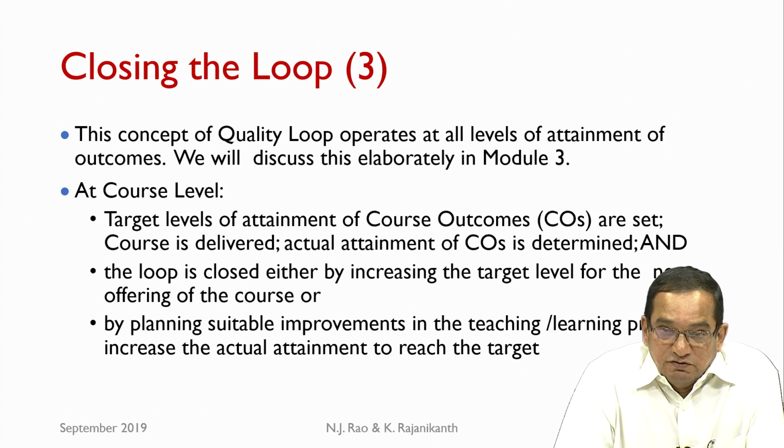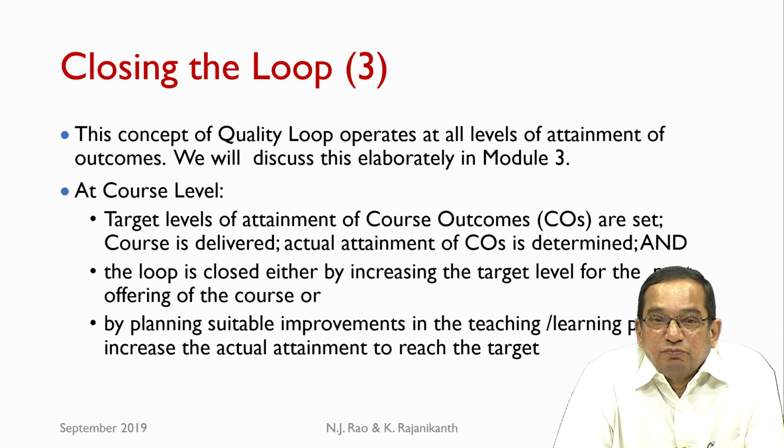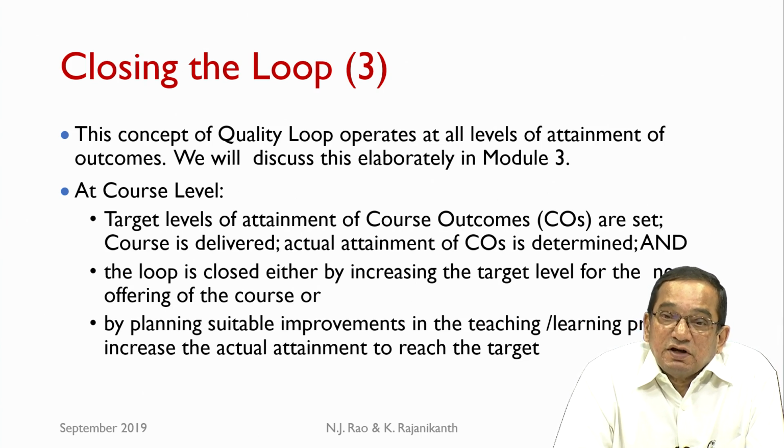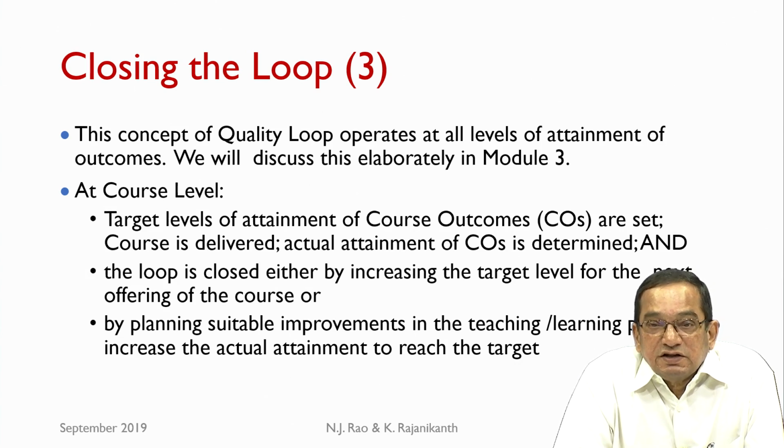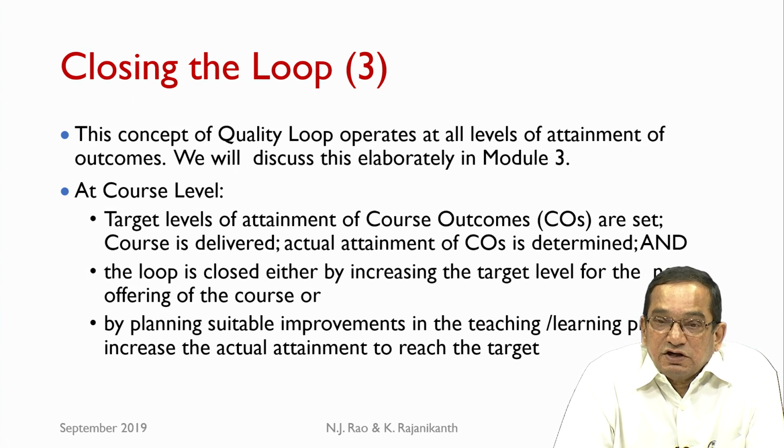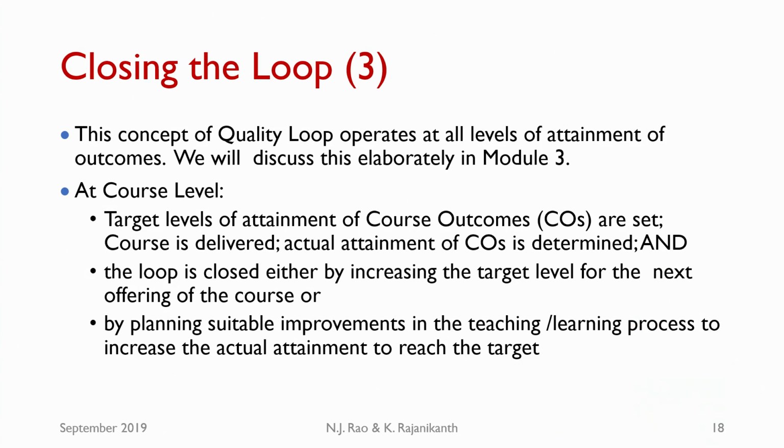Maybe we will set 60% as the target level for all the course outcomes. The course is actually delivered, and the actual attainment of the COs is determined. Now, the actual attainment may be more than 60% or less than 60%. So, the loop is closed either by increasing the target level for the next offering of the course or by planning suitable improvements in the teaching learning process to increase the actual attainment to reach the target.